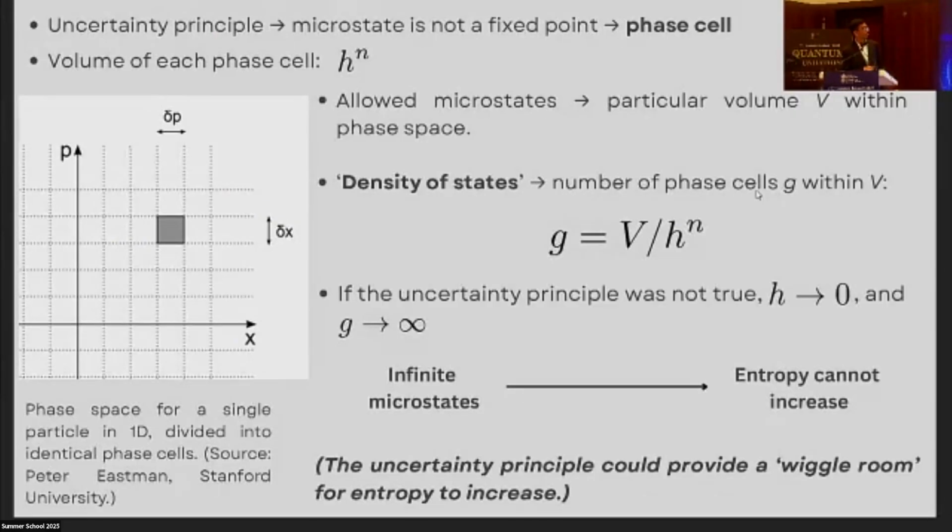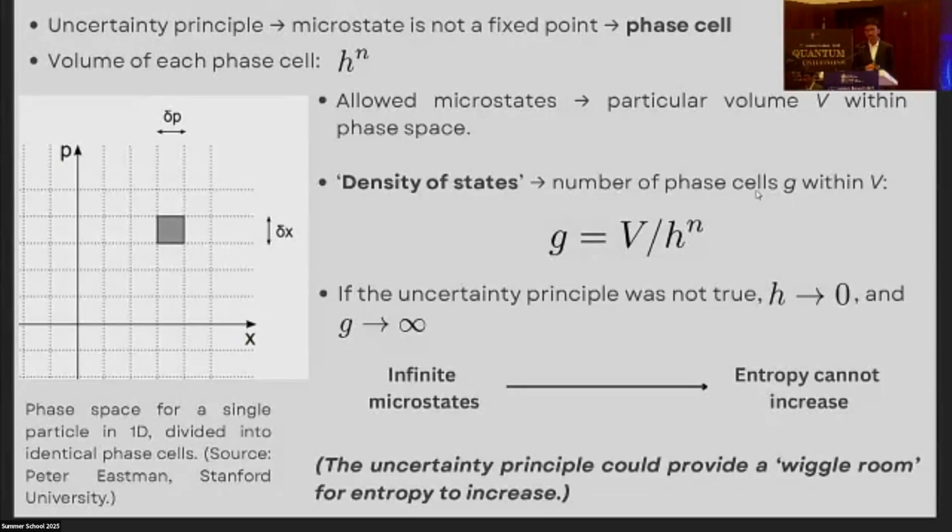Now, let's consider a system which is under some external constraints. So there will be some allowed microstates, and the allowed microstates will correspond to a fixed volume V within the entire phase space, and the number of microstates, or what we call the density of states, the number of phase cells, will be V divided by h to the power n.